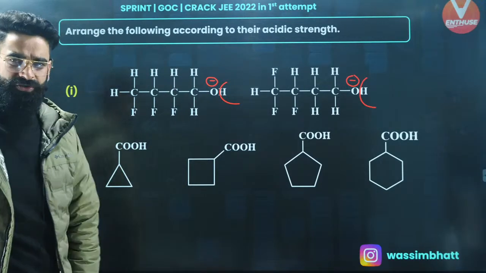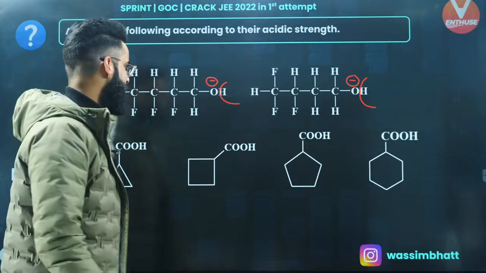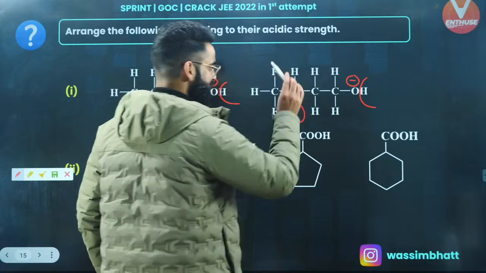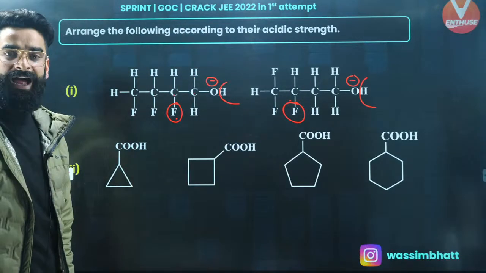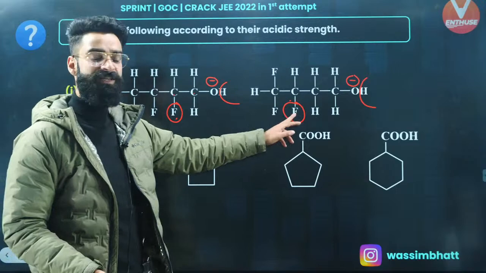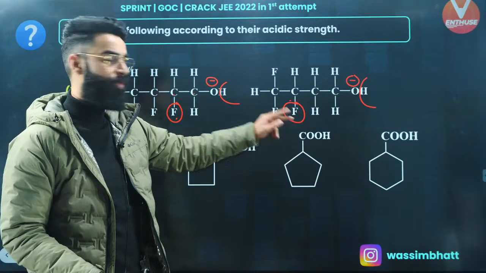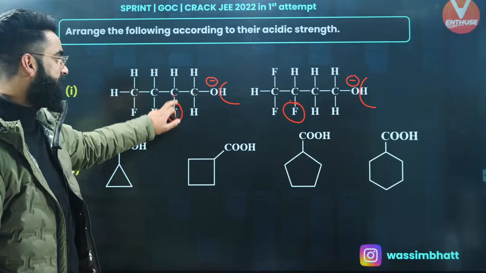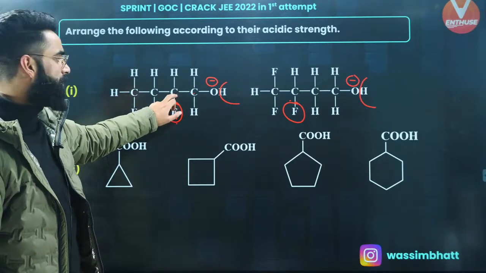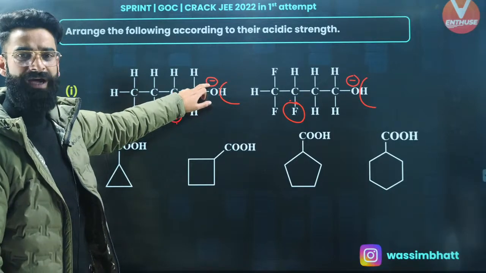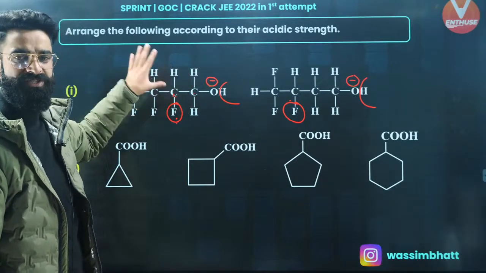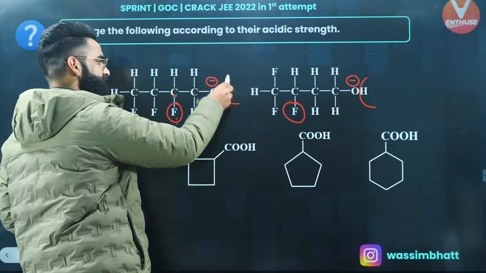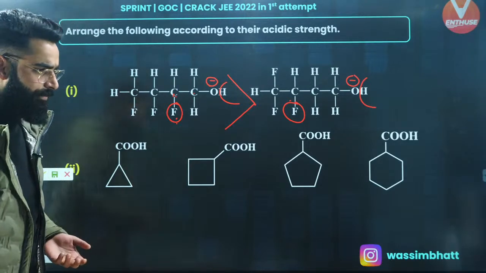Check the stability of the conjugate bases. Where is the conjugate base more stable? Over here, fluorine is attached at the second carbon, and over here it's attached at the third carbon, right? And you know, fluorine shows minus I effect, right? So where is the minus I effect going to be more dominating? I'll say in this case, because fluorine is attached to the second carbon. So it is going to decrease this negative charge to the maximum. So the stability of this conjugate base is going to be maximum. So where the conjugate base is more stable, that acid is going to be more acidic. So this is going to be the acidic order, right?